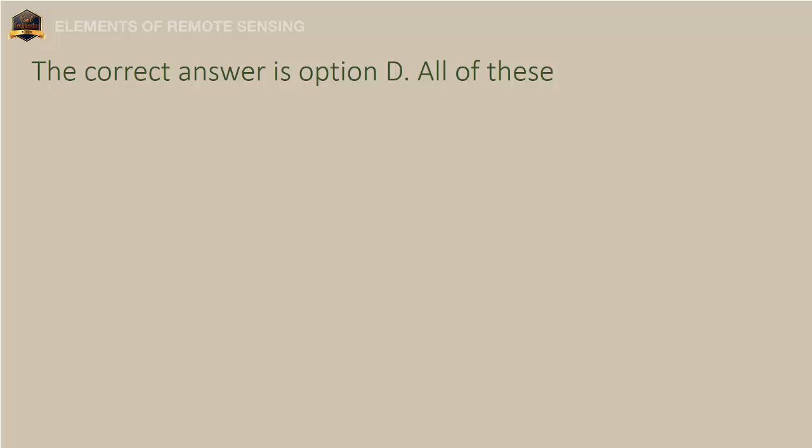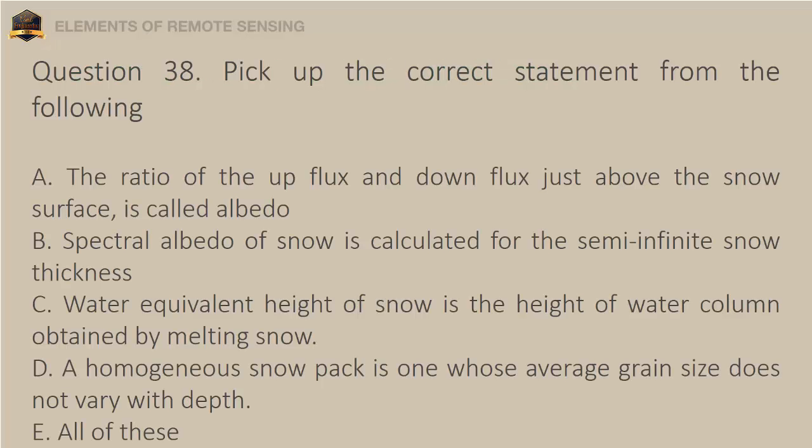Question 38. Pick up the correct statement from the following. A. The ratio of the upflux and downflux just above the snow surface is called albedo. B. Spectral albedo of snow is calculated for the semi-infinite snow thickness. C. Water equivalent height of snow is the height of water column obtained by melting snow.